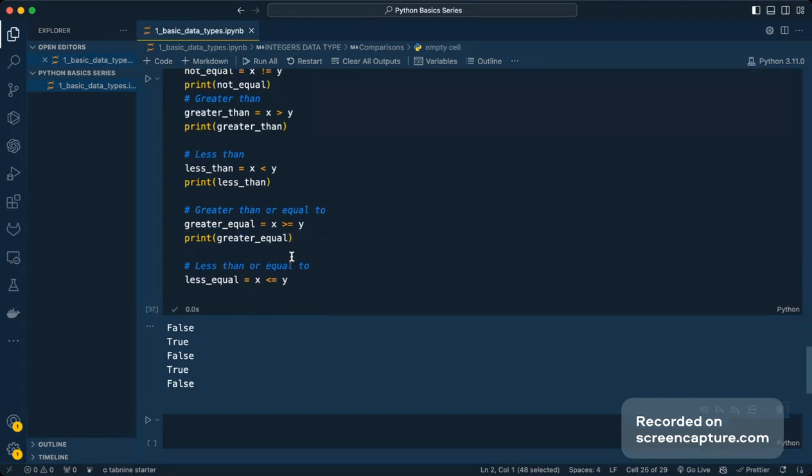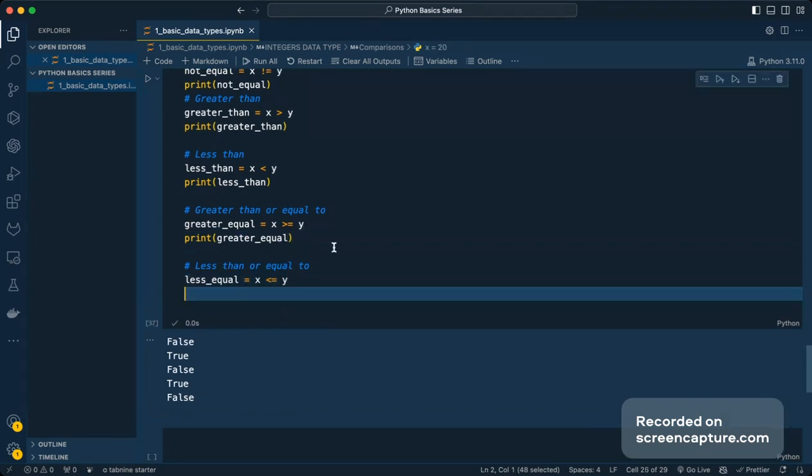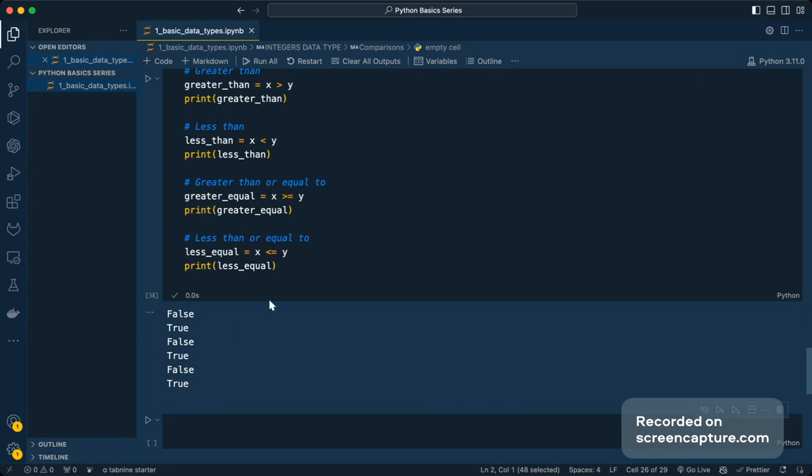You can see that false one. And finally, if I try to see if it is less than or equal to it or not, you can see that that's also a true value.